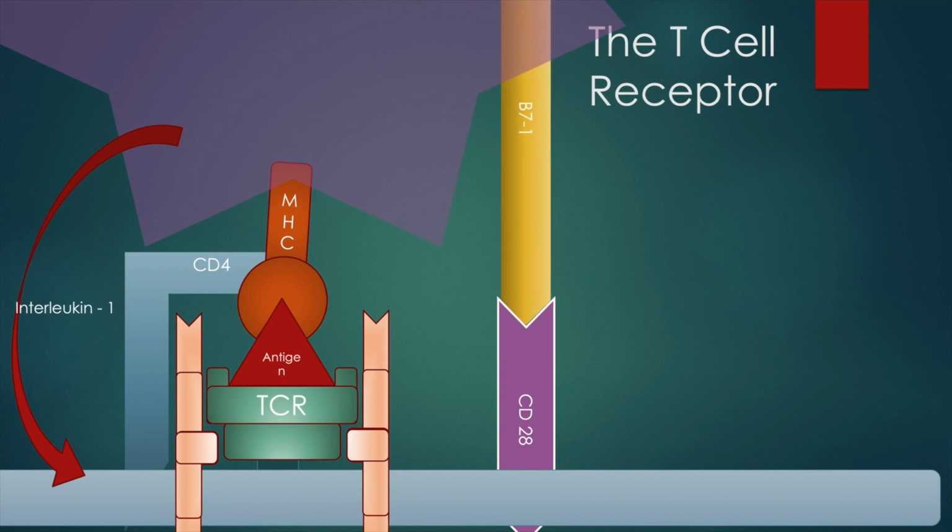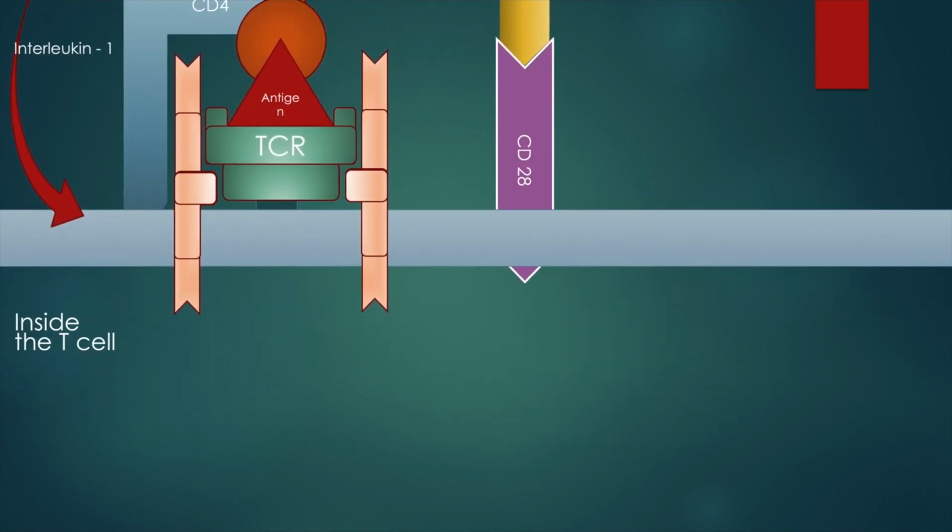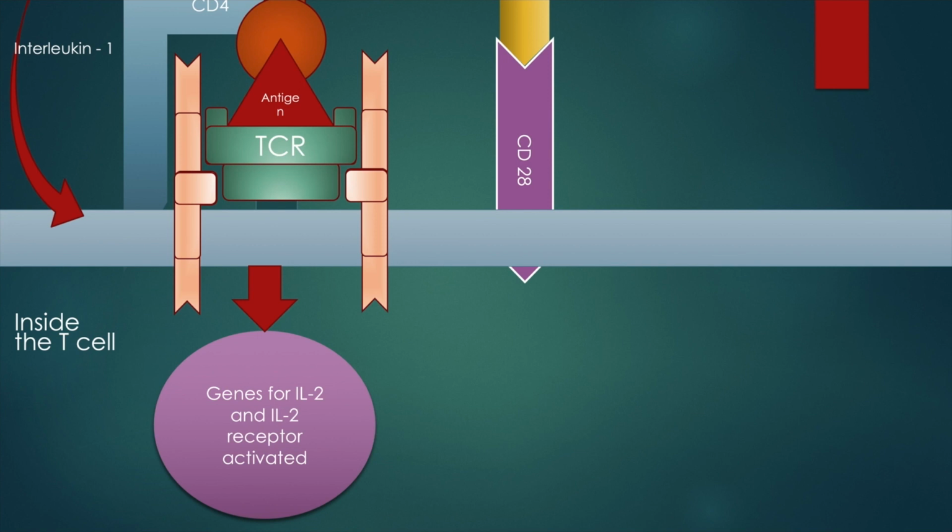Let us now move within the T cell. Inside the T cell, once this interaction has happened on the surface, there is increased production of genes for interleukin 2 and the interleukin 2 receptor. The interleukin 2 receptor is now expressed on the surface of the T cell. Interleukin 2 binds to this receptor and T cell activation proceeds. Clonal expansion of T cell occurs in this fashion.